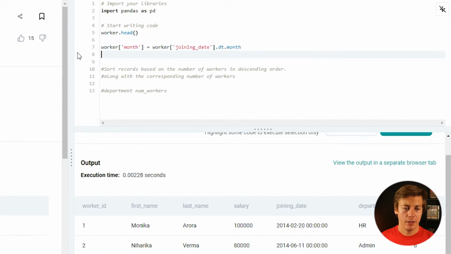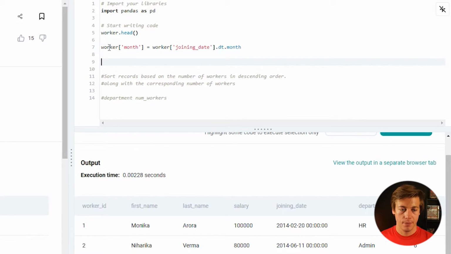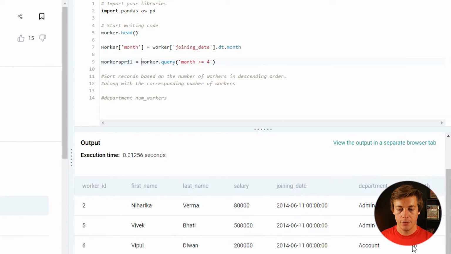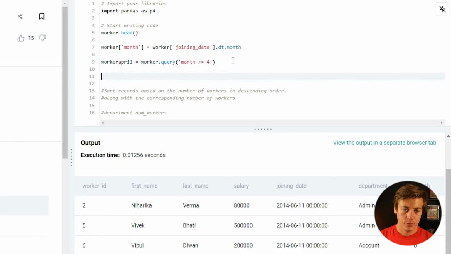Okay. Now that we have that, let's query this for April. So we're just going to put worker.query, single quotes, and we're going to say month. And what is it? Before or after April? Who joined in or after April? So month is greater than or equal to 4. And then worker_april. Run the code. Great. Everyone's showing up 4 plus.